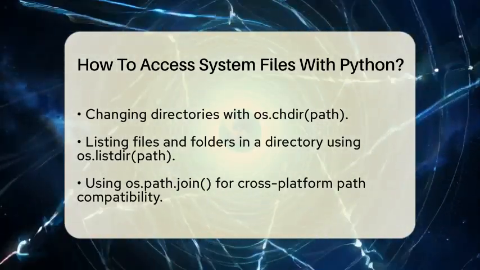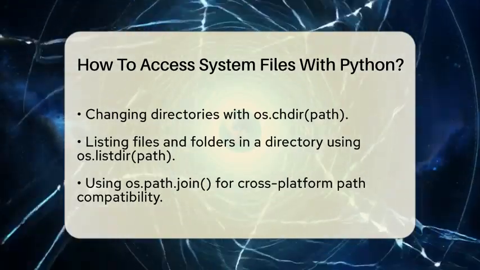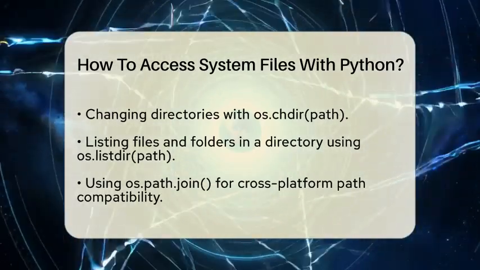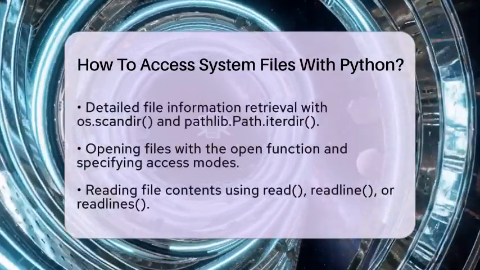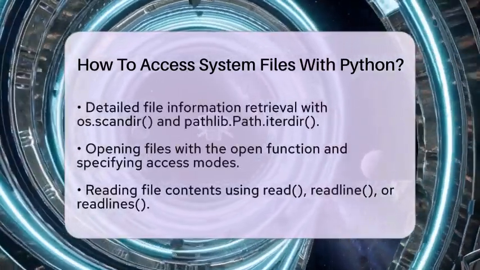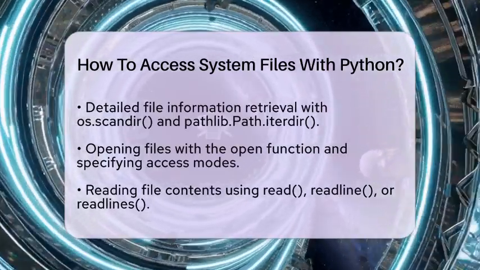Once you have identified the file you want to work with, you can open it using the open function. This function requires the file name or full path and an access mode. For example, to read a file, you would use open('example.txt', 'r'). This opens the file for reading.